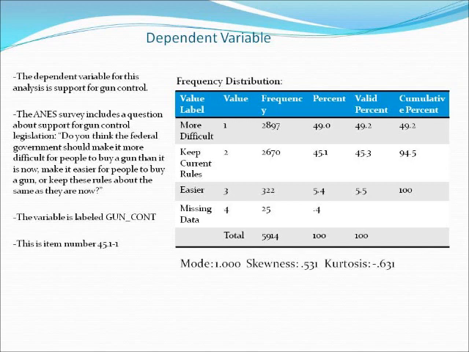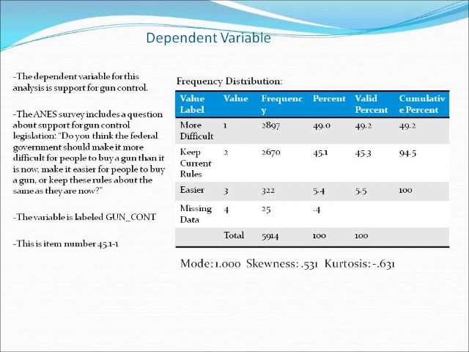in the slide. The values have been recoded so that the chart runs from support of gun control legislation to outright rejection of gun control legislation, with missing data below that. The missing data category itself is made up of those who responded with don't know or prefer not to answer, because these values do not provide us with any information relevant to the topic at hand. None of this recoding involves any kind of ranking, leaving us with a nominal level variable.